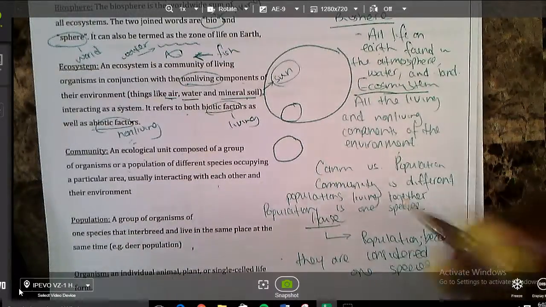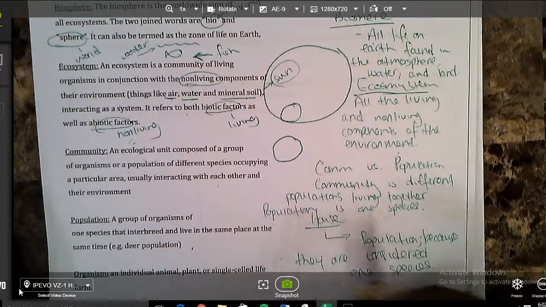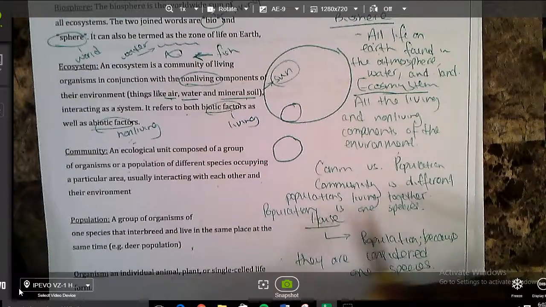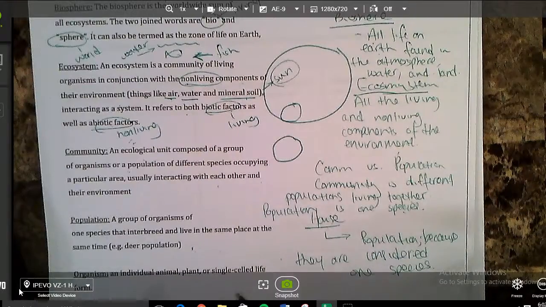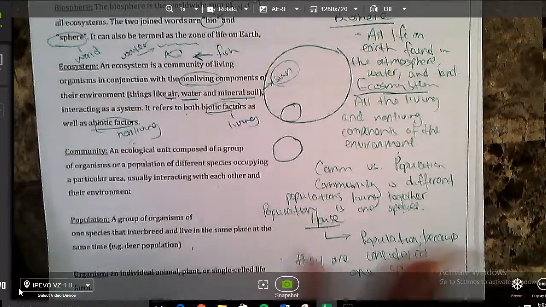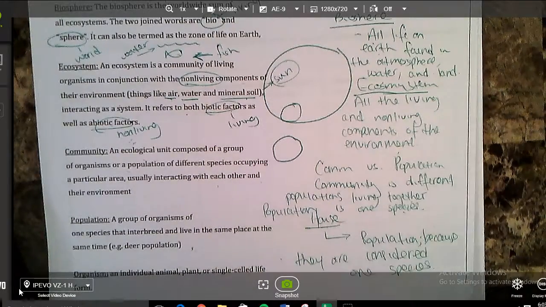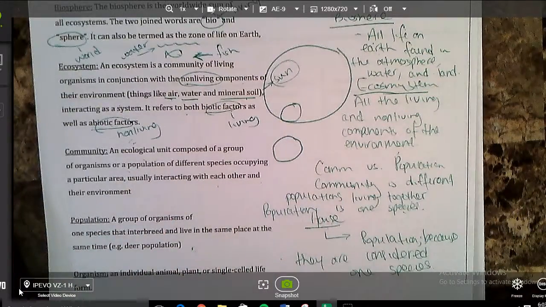Next, we have what is the difference between a community and a population? A community is different populations living together. However, a population is only one species. And there was a question about your house. Would your house best be considered a population, an ecosystem, an organism, or a community? The best answer here is a population because we are all considered one species in our house. So if you have only one house, that's one population. Now, if we mix a few houses together, that would be a community. Our school represents a larger ecosystem, and just you represents an organism. If you need to pause the video to get these answers down, go ahead and do that at this time. If not, go ahead and turn the page.